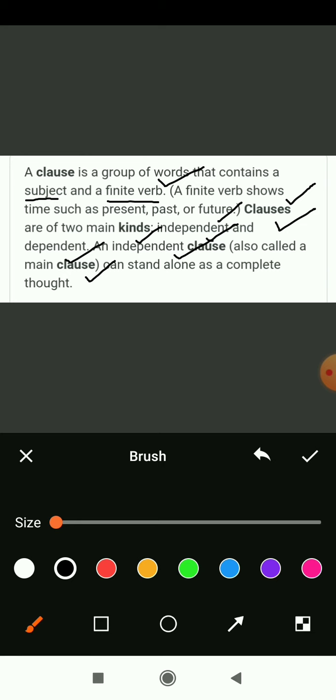So here we are talking about the independent clause. Whatever is written in the sentence, it is independent. It is not dependent on another sentence. A sentence that is not dependent on another sentence is called an independent clause. An independent clause can stand alone as a complete thought. It doesn't require help from another sentence. So this is a small introduction about a clause.